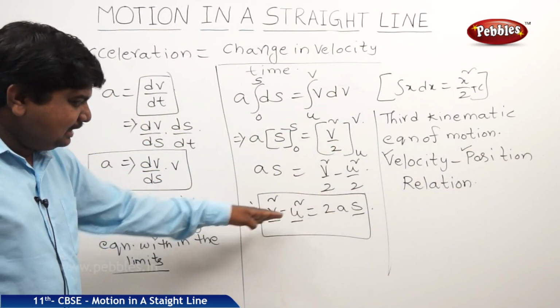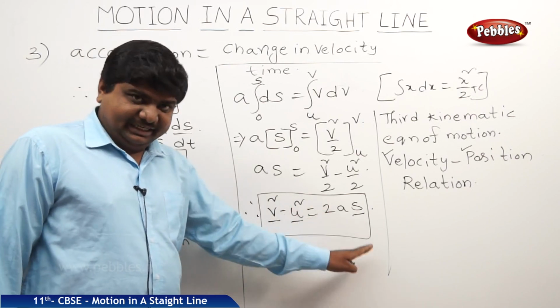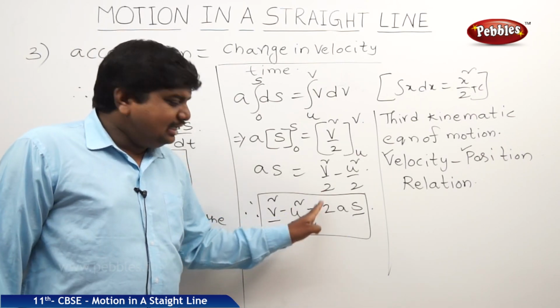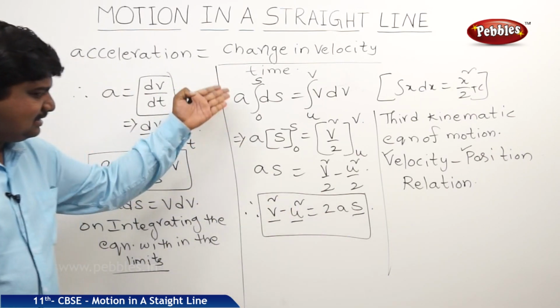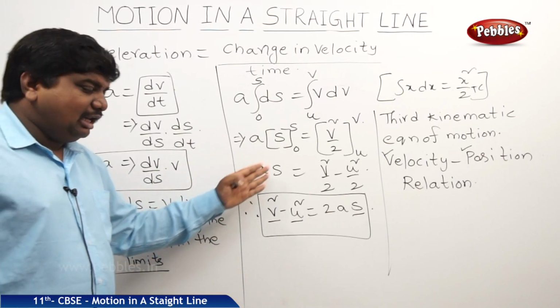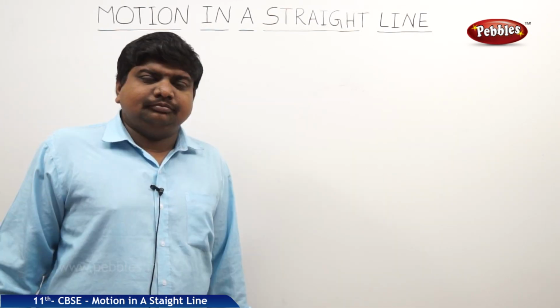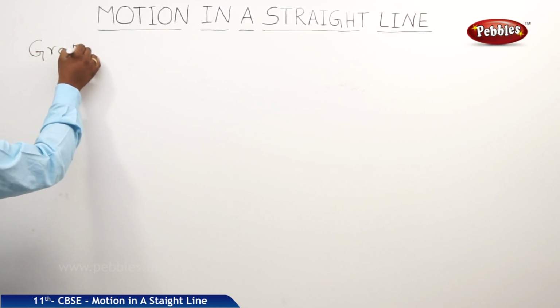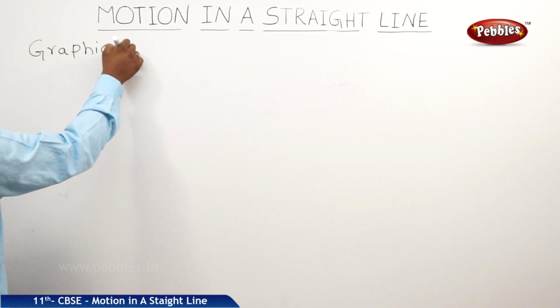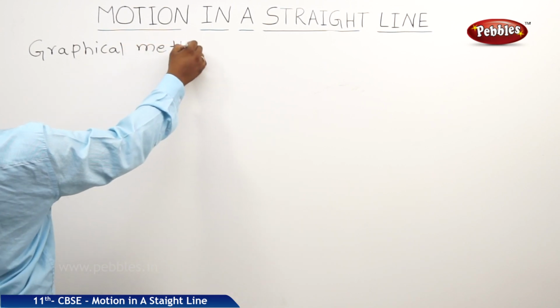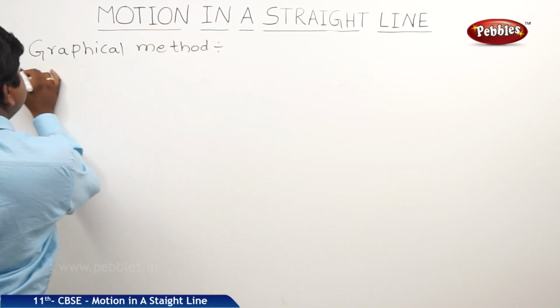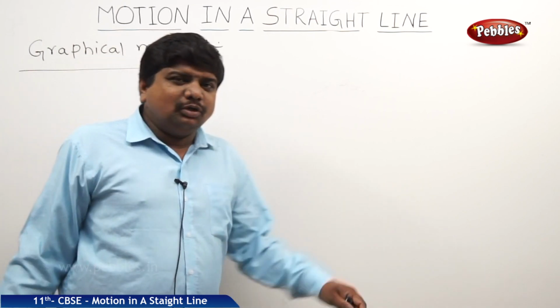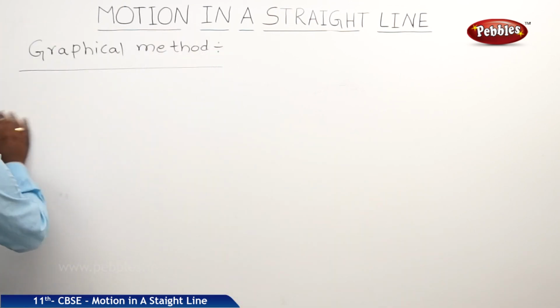Under gravity, these three equations will change. That is the influence of gravity on these equations. Next, we will see the same proof of the equations with the help of the graphical method. So we should choose a standard graph to find the equations again. For this case, we should assume the motion of a body. So it is like this.